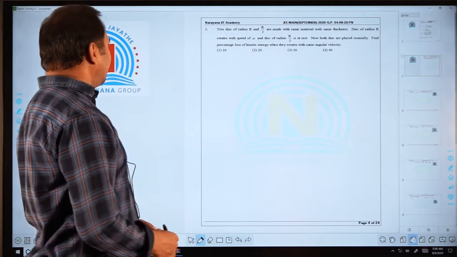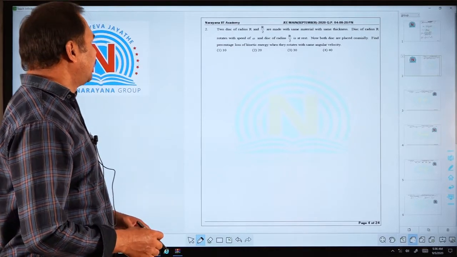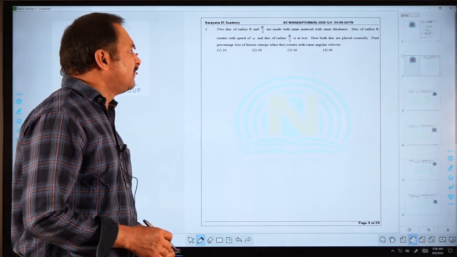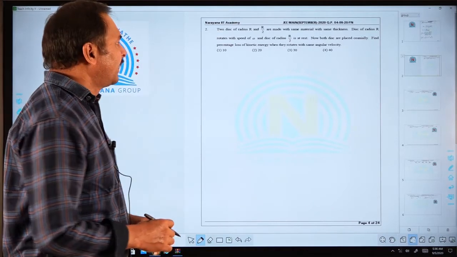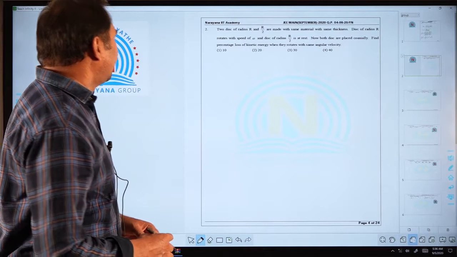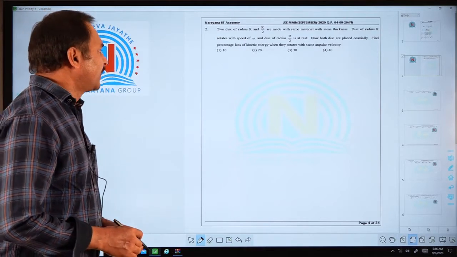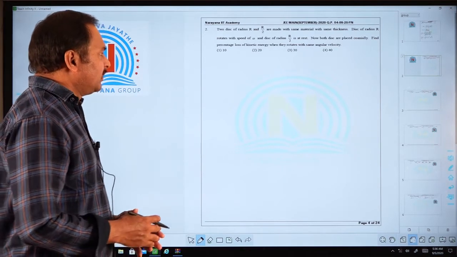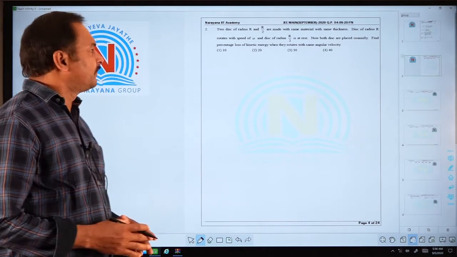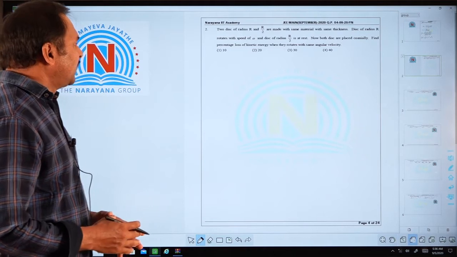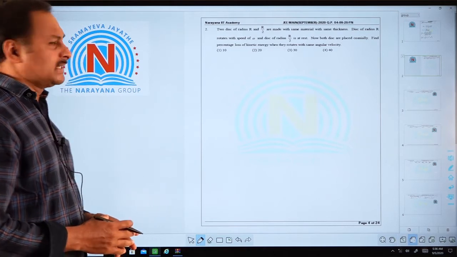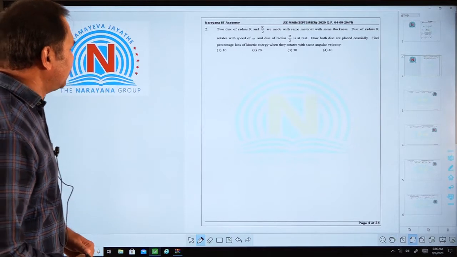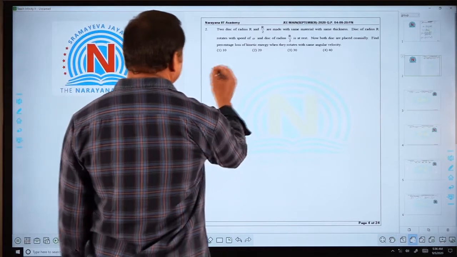So, it is a question from rotational mechanics. Two discs of radii r and r by 2 are made of the same material with the same thickness. The disc of radius r rotates with an angular velocity omega, and the disc of radius r by 2 is at rest. Now, both the discs are placed coaxially. Find the percentage loss of kinetic energy when they rotate with the same angular velocity. So, we have to use the conservation of angular momentum. Now, let us see.